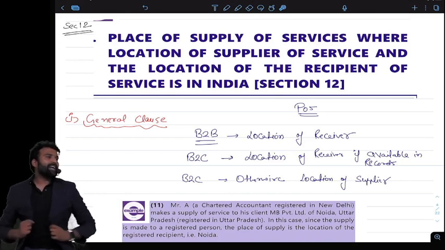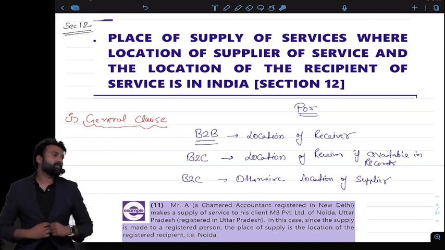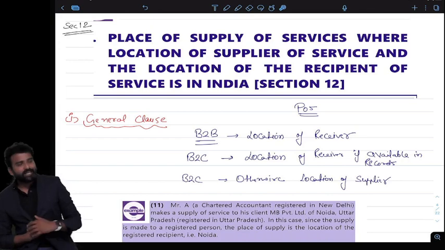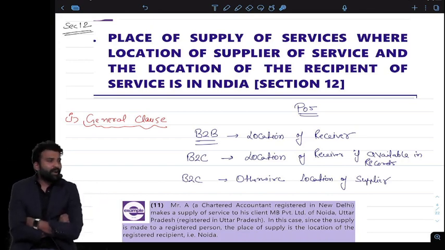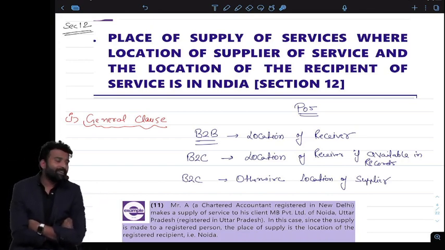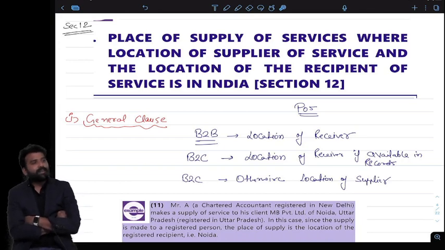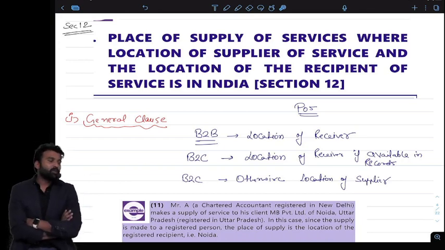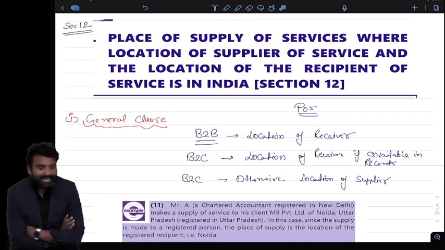Sir, how is it identifiable in the case of foreigners that the place of supply is not the local place but outside India? Actually, the foreigner will give us a declaration that they will be transporting those goods from India to abroad. They are getting the goods for taking them abroad. If that is the case, then I will go for interstate. Otherwise, I will treat it as a local supply.